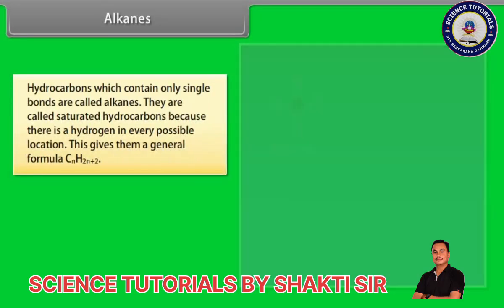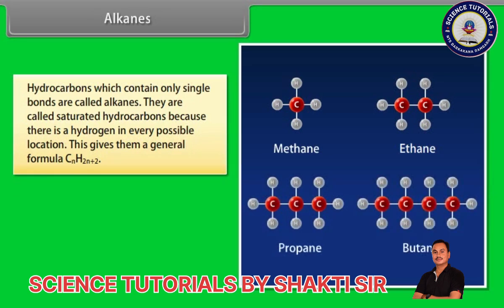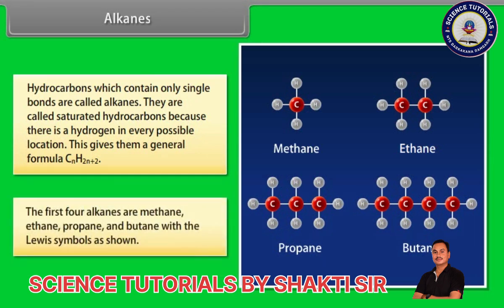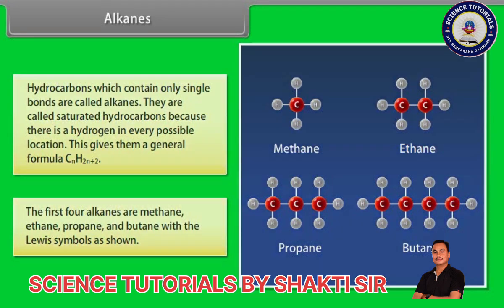Alkanes. Hydrocarbons which contain only single bonds are called alkanes. They are called saturated hydrocarbons because there is a hydrogen in every possible location. This gives them a general formula CnH2n+2. The first four alkanes are methane, ethane, propane and butane, with the Lewis symbols as shown.